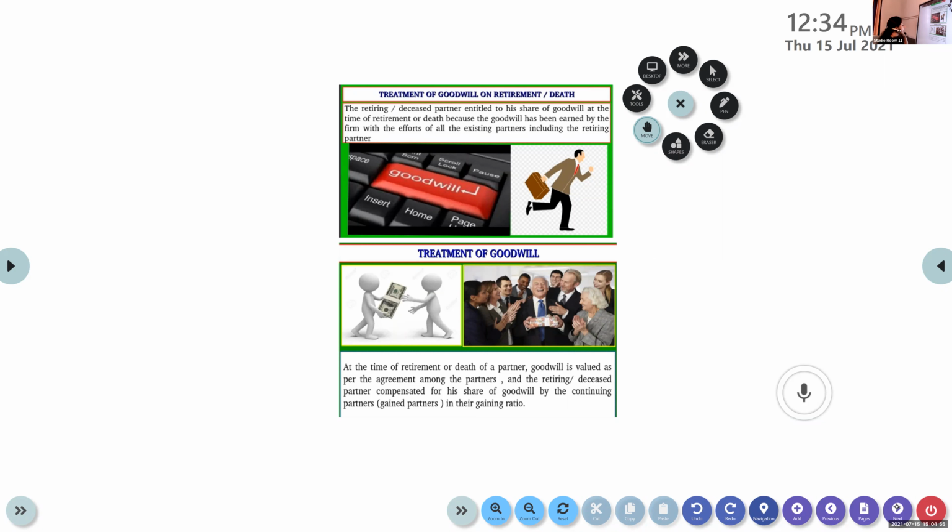Now, at the time of retirement or death of a partner, goodwill is valued as per the agreement. The method of goodwill will be given in the partnership deed. Based on that method, we will find out the goodwill and then we will distribute it. We'll give it to the retiring partner. And in which ratio? We distribute the goodwill in the gaining ratio. The continuing partners will distribute the goodwill in their gaining ratio.